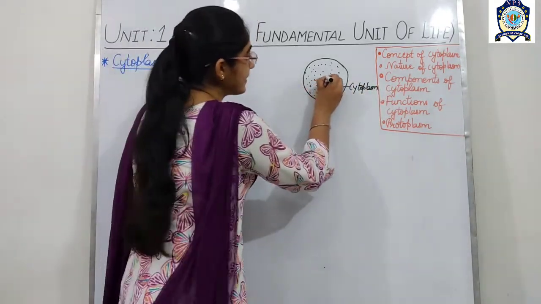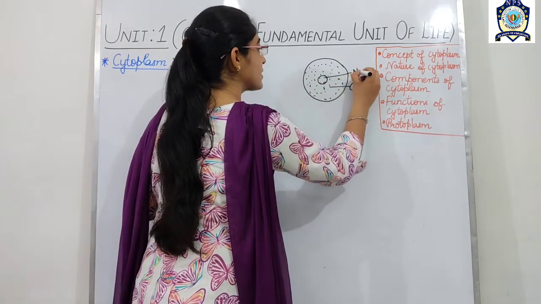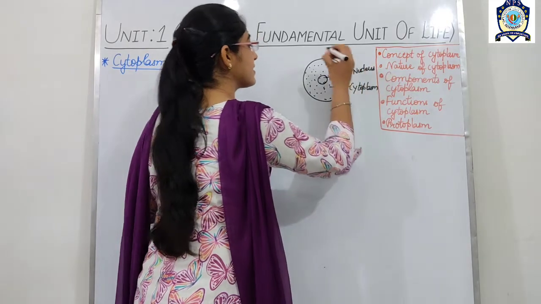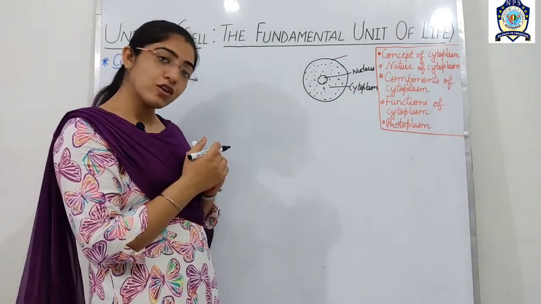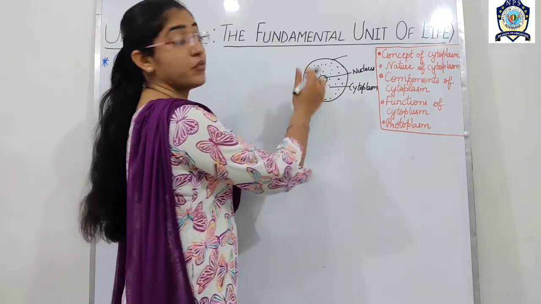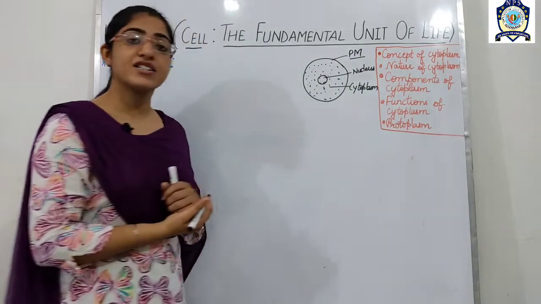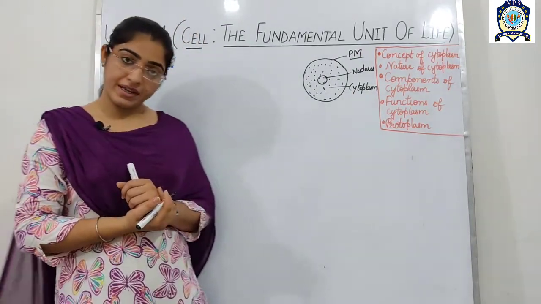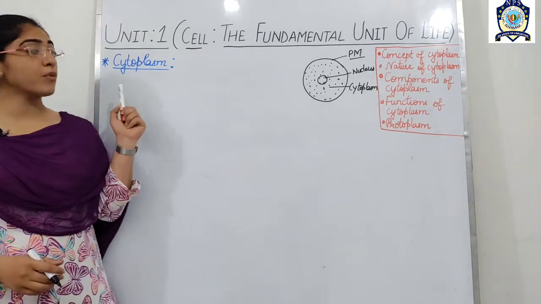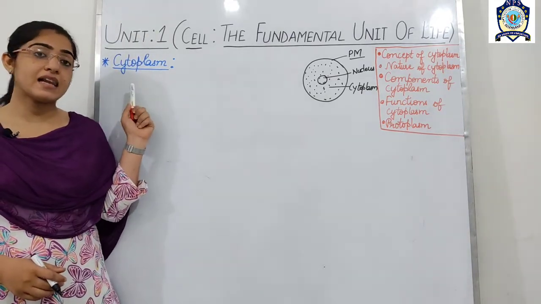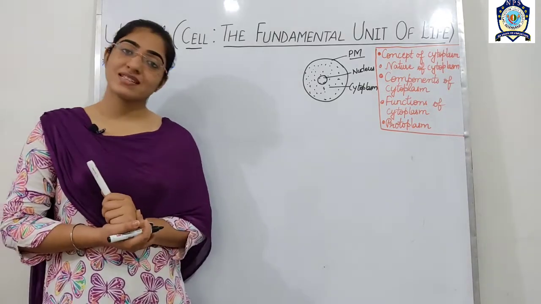And in the center there is present nucleus, as we have discussed in the previous classes, and the outermost protective covering of the cell, this covering is known as the PM. PM here stands for the plasma membrane. So today in this class we will be discussing the most important component of a cell, which is cytoplasm. So let's start with today's session.